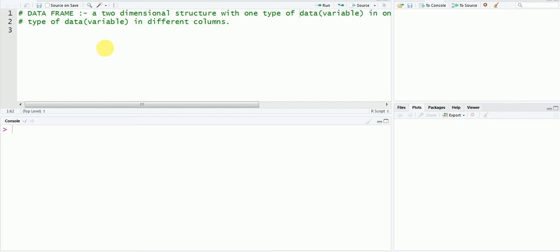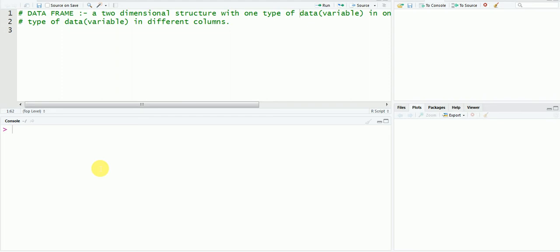If you have written a wrong code, you can just remove it by using the backspace key, and then rewrite a correct code, and then execute it. But if you have written a wrong code in this console part, then after execution, it will show you an error, but you cannot delete or remove the incorrect code. You have to write the next code in the next line. So it is a user friendly interface.